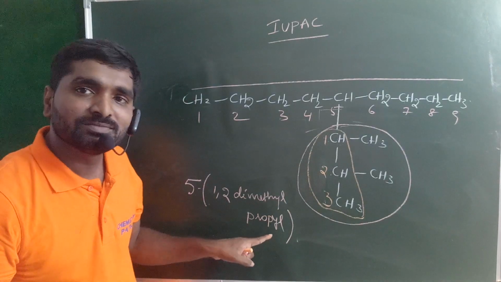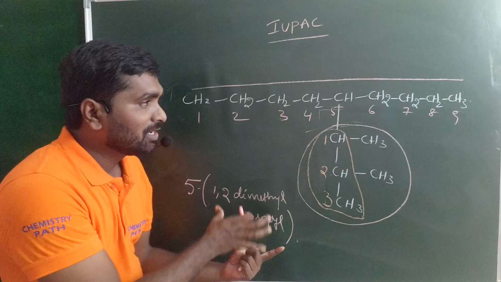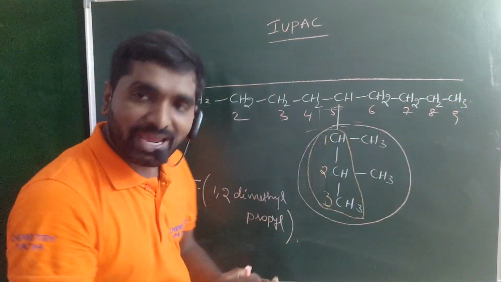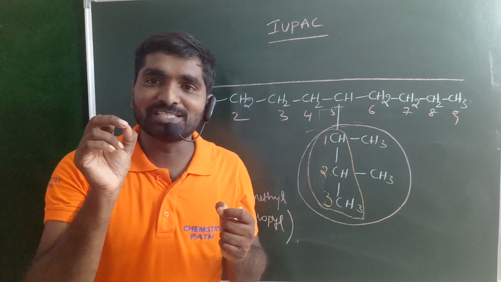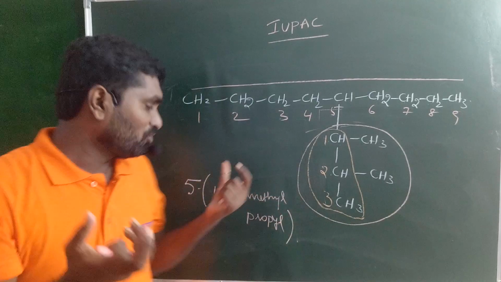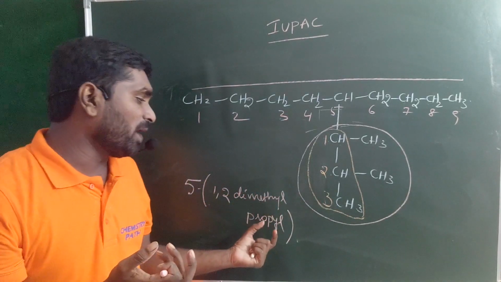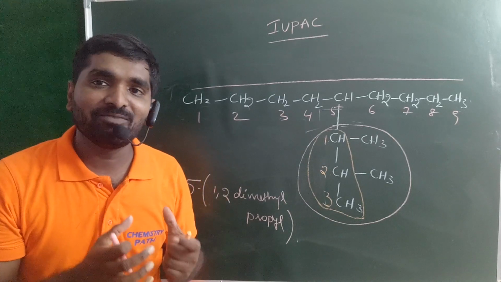Dimethyl propyl, so close the bracket. This is all about the complex substituent. The total number of carbon atoms is 9. Between carbon and carbon a single bond is present, so nonane. So 5, 1, 2 dimethyl propyl nonane is the correct name for this compound.